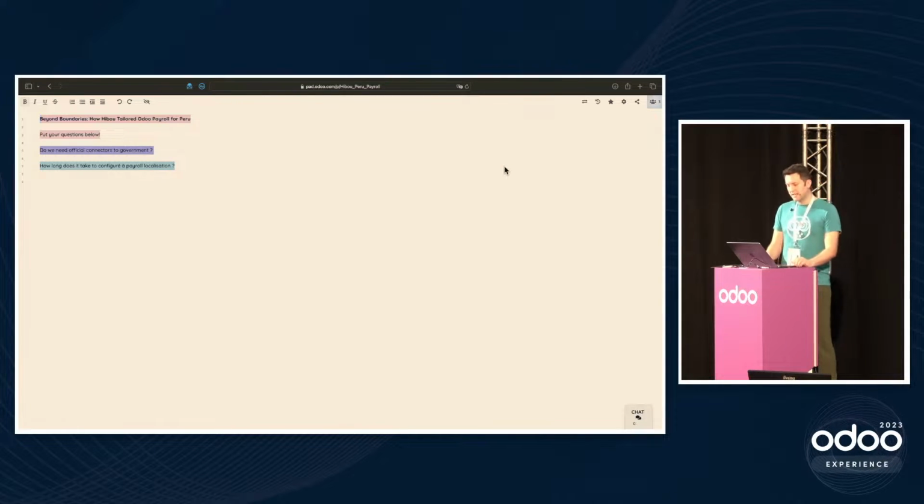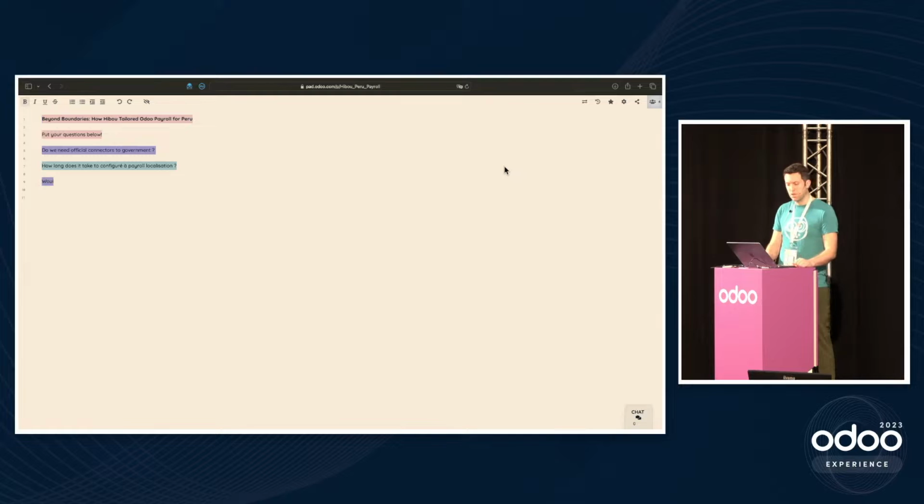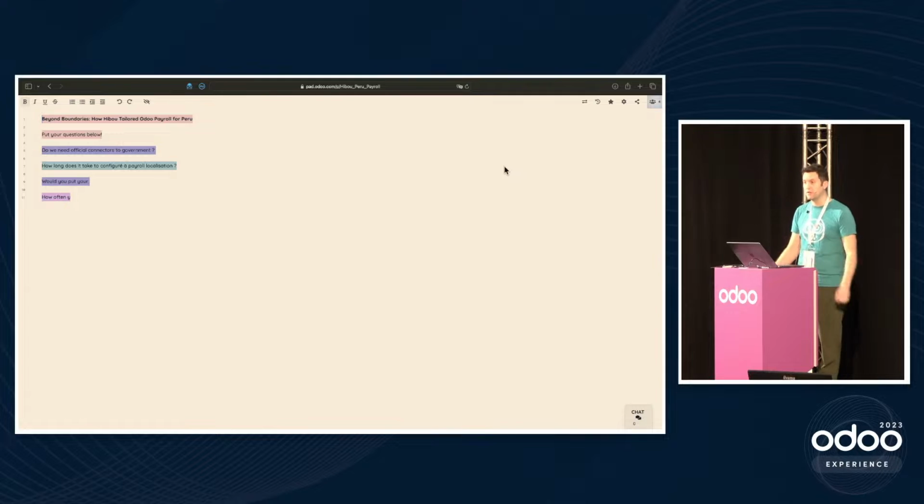How long does it take to configure a payroll localization? So it takes virtually no time to configure any of our payroll localizations. It's more about configuring your payroll overall, meaning the salary for individuals and things like that. Configuring the localizations for us doesn't take any time. Perhaps we mean how long does it take to make a payroll localization? And that can definitely vary. So the more simple the country is, the fewer the rules and regulations and stuff, obviously, the more simple the payroll localization is.